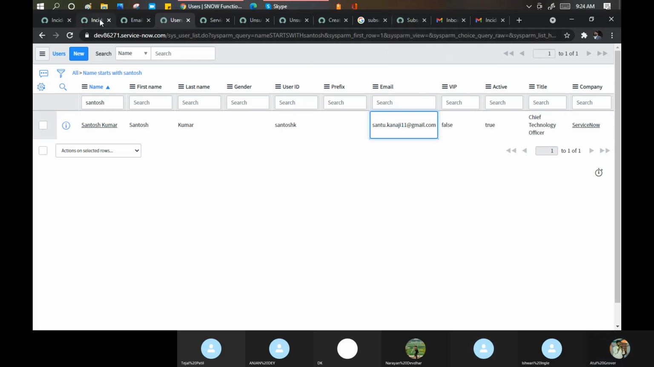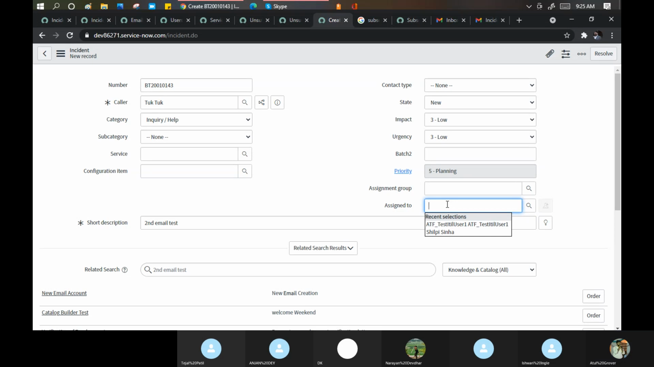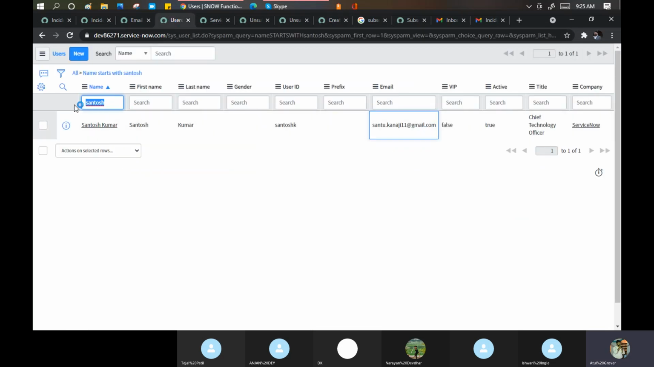Okay, and go to my incident. Where is my incident? Here. Service, I'm putting nothing. Second email test. Okay, and assigned to — whose name should we put? Shilpi is not here, Tejal. Okay. Tejal, wait, let me add your email ID as well.